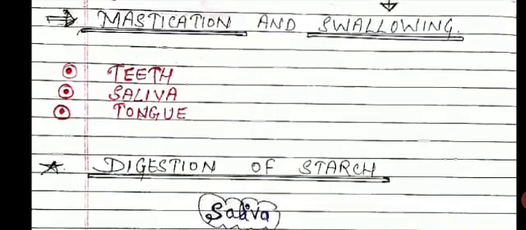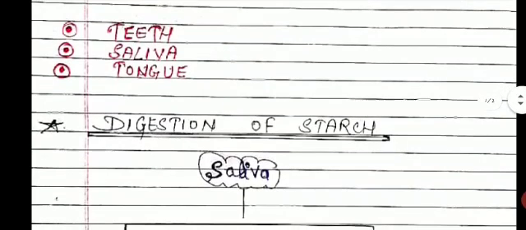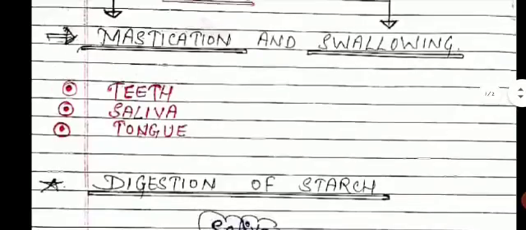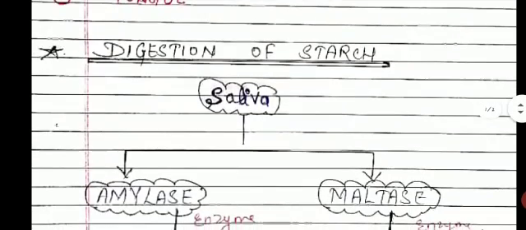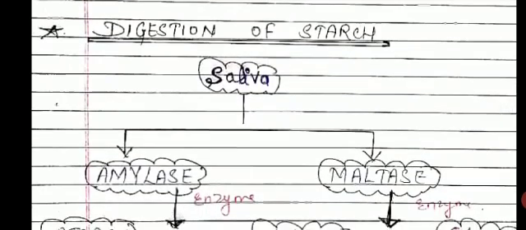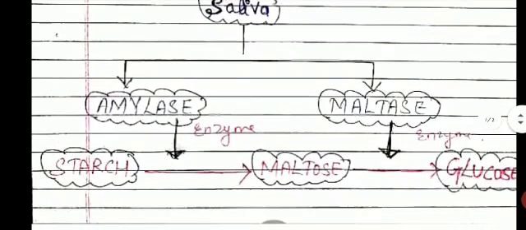After the formation of bolus, the digestion of starch, or carbohydrates, starts in your mouth. So how does the digestion of starch occur? Firstly, the saliva secreted by your salivary glands has two important enzymes, salivary amylase and maltase.